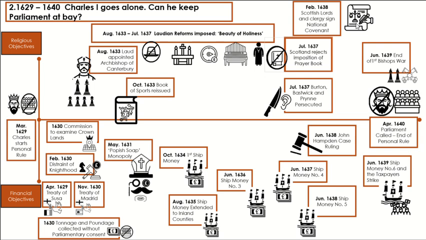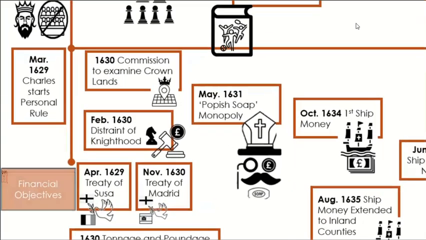This is a simplified view. Charles was a serious king with a clear vision of what he wanted to achieve. As we saw in the last video, Charles had been taken aback by Parliament's uncooperative stance. Consequently, Charles was optimistic that if he could demonstrate through a personal rule that he could realise his ambitions, he would be able to one day get Parliament back on side. So, to understand what Charles hoped to achieve, let's first look at his financial policies.